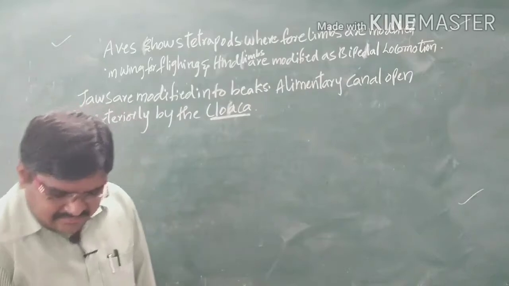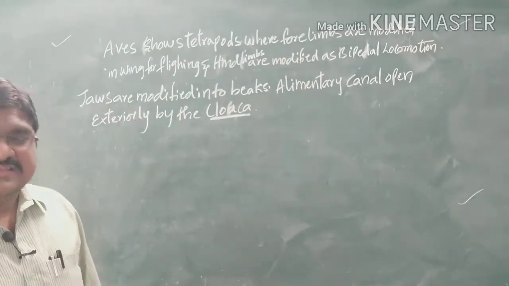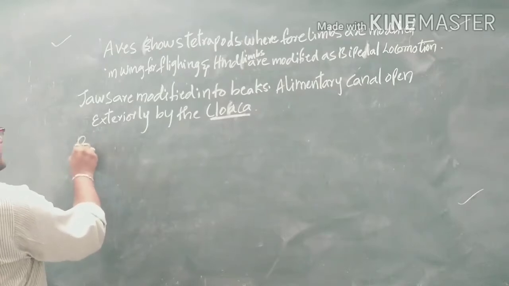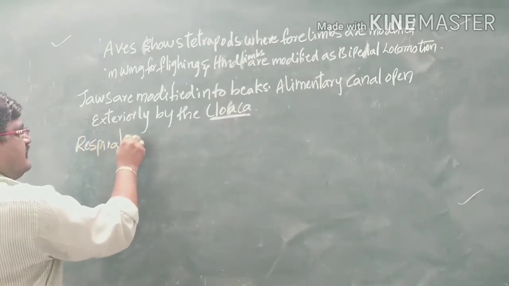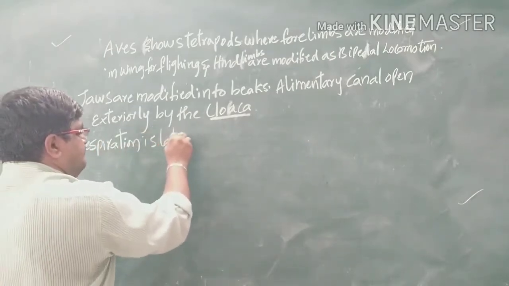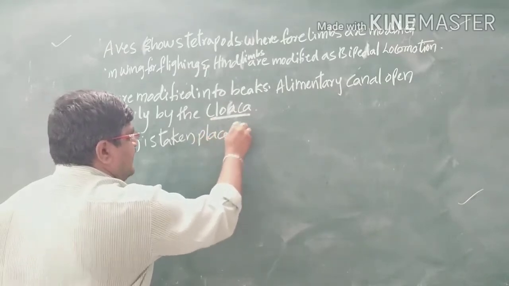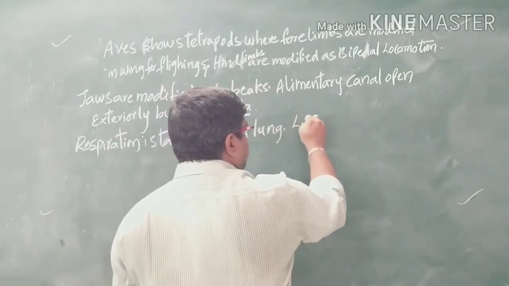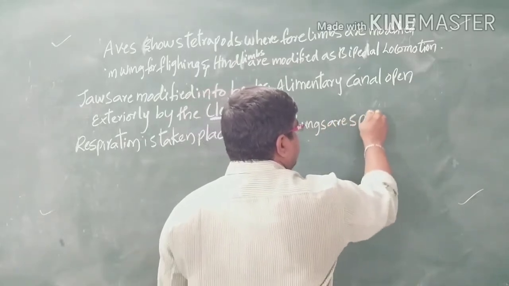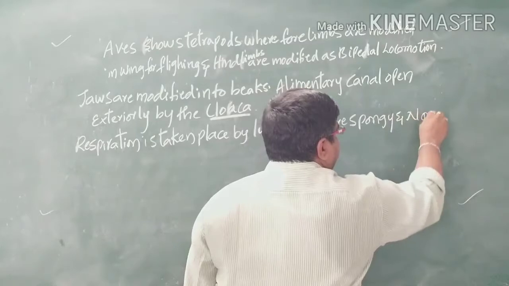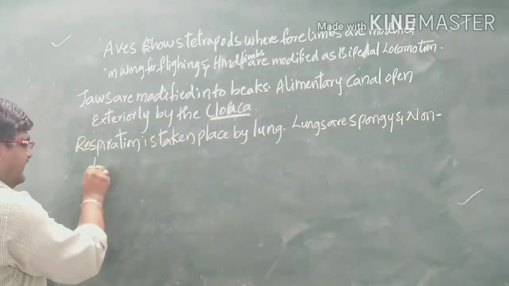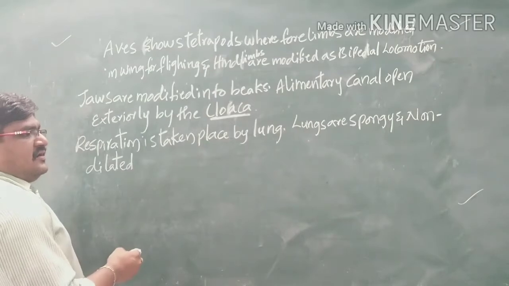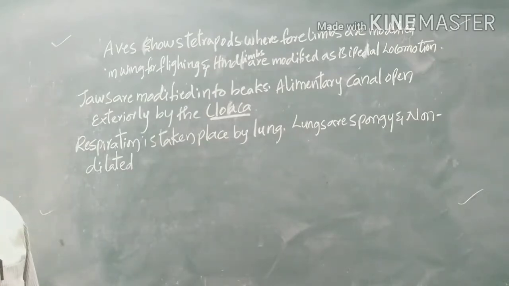Next, when you come to the next one, here respiration takes place by lungs. The lungs are spongy and non-dilatable. And the lungs are surrounded by air sacs for the double respiration.